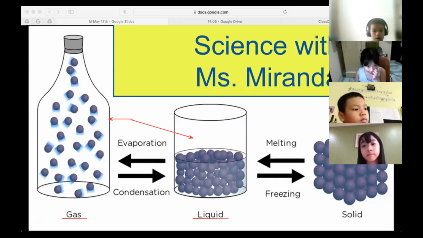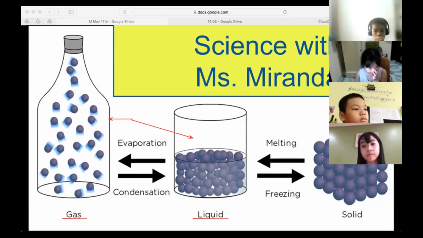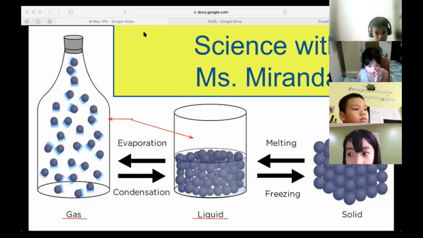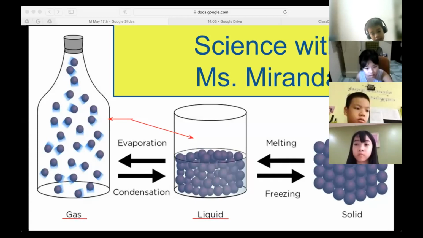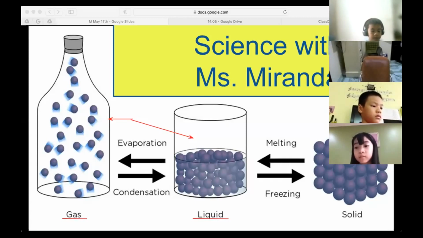Let's have someone else finish off. That was a great start, Jack. Thank you. Who can add to that? Who can add something to what Jack has said? Tom, go ahead, Tom. The gas fills its container and the liquid just takes the shape of its container. Solids have their own shapes. Excellent. Very nice work. Excellent job, Tom.